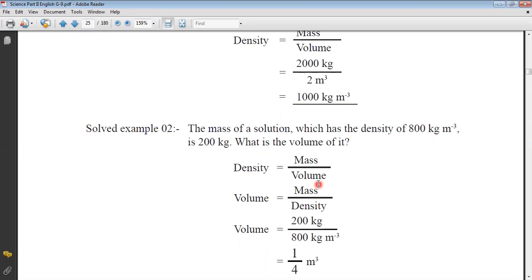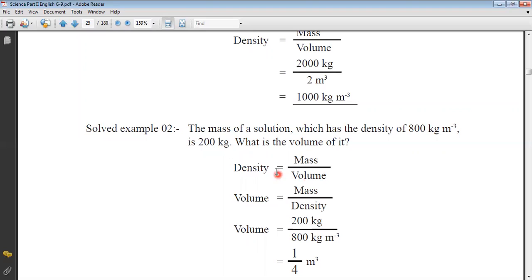Then the volume you don't know. We want to find out the volume, so the volume has to be prominent. To make the volume prominent, the division has to be brought here, then it has to be multiplied.